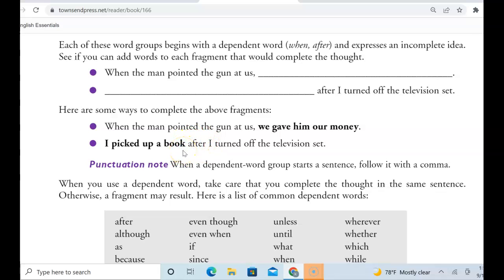So the point here is, if the dependent clause is after the independent clause, we don't need a comma because we have a transition word. If it's the other way around, you should put a comma so your readers know that the independent clause is coming.